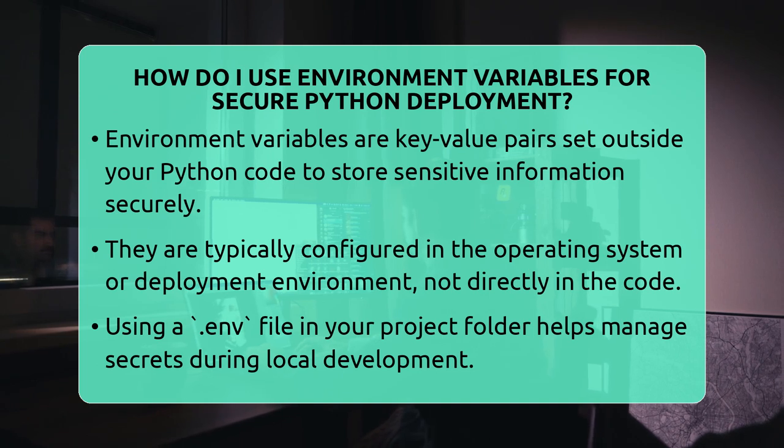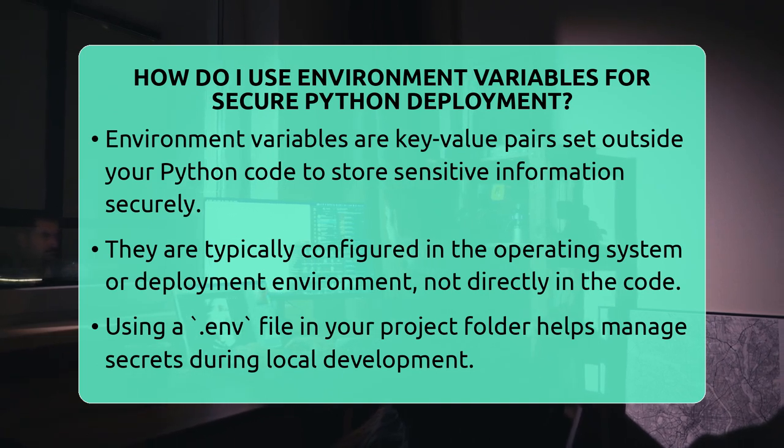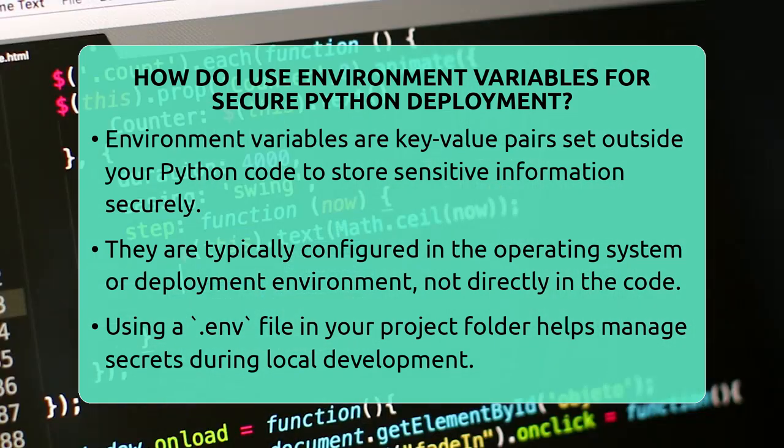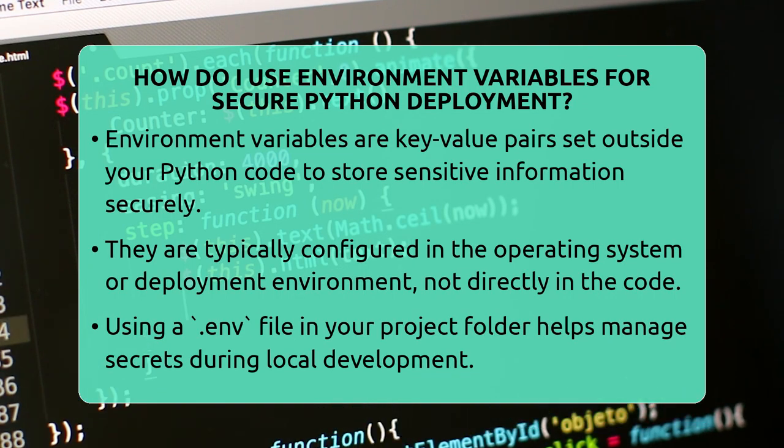First, understand that environment variables are just key-value pairs set outside your Python program. They're usually configured in your operating system or deployment environment. When your app runs, it can read these variables at runtime without exposing secrets directly in your source files. This makes your code cleaner and more secure.